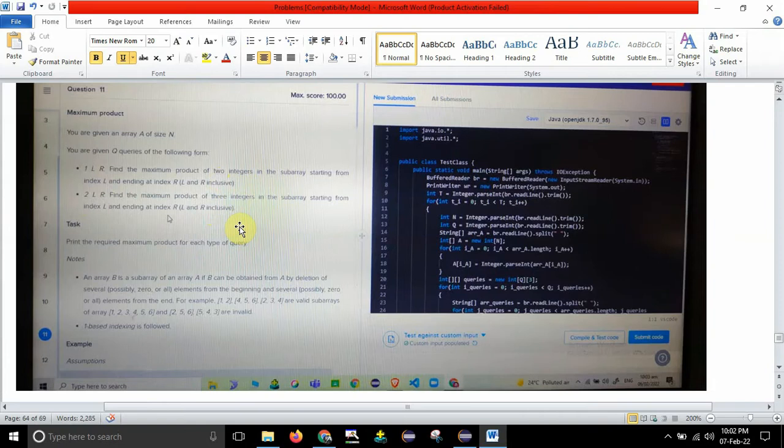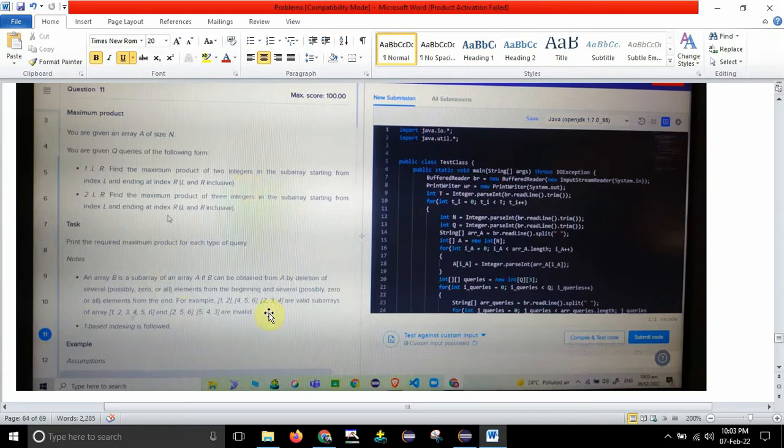So like this, multiple conditions are given. That's why you call it a dynamic programming question. Fine. So what is the task, guys? Print the required maximum product for each type of query. If they have given two queries like this, then you need to return the output for each query. For the first query we need to return the maximum product of two integers. After that we need to return the maximum product of three integers for the second query. So this is the task, guys.